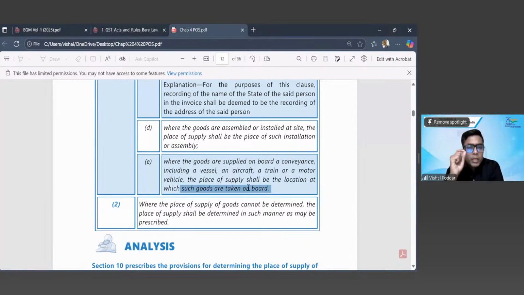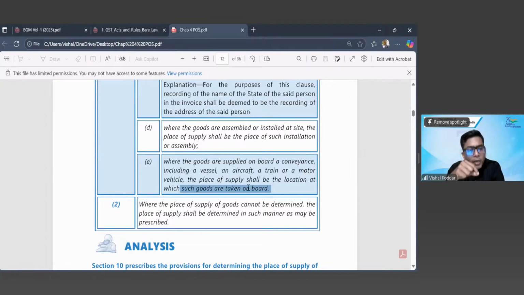Now, please understand this. Whatever provisions over here are made, they are made because practically it is impossible to find out which is your actual destination state. Because where exactly I'm going to buy these goods, where I will be consuming these goods is not possible to be identified. Because when you are traveling, where the train exactly is, where the plane exactly is, many times is difficult and impossible to identify and also impossible to keep a record. So for the purpose of ease of maintaining the records, understand this.